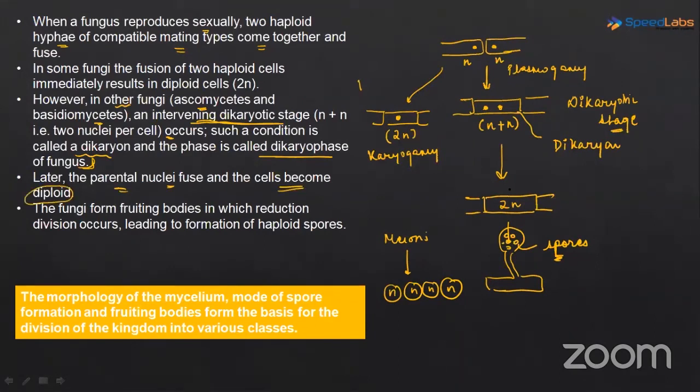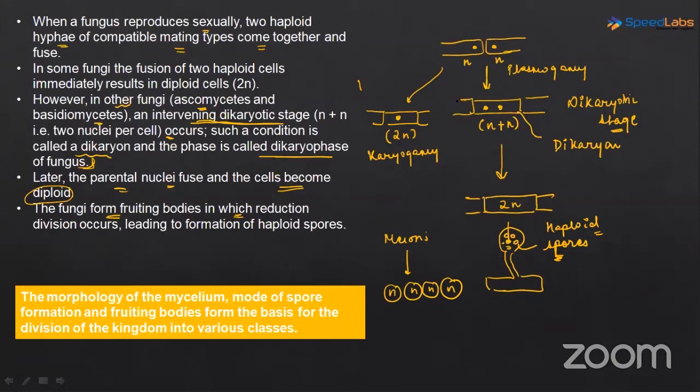Later, the parental nuclei fuse and the cells become diploid. So later on, what has happened? The nuclei have fused and the cell has become diploid. Now the fungi form fruiting bodies. ये fruiting body बन गया, and अब इसके अंदर जो है वो reduction division होगा, that is meiosis होगा, and we are going to get haploid spores. Is this part clear? This is very important. This makes the basis of all the sexual reproduction cycles that we will learn in different classes.